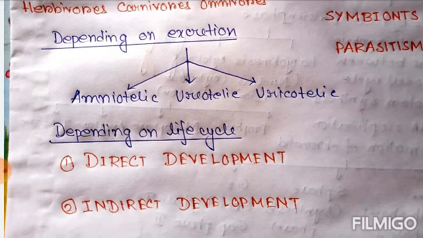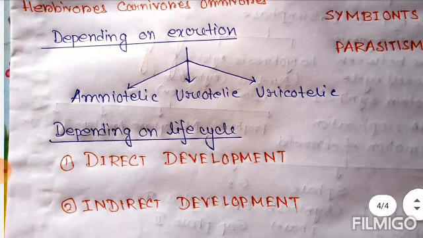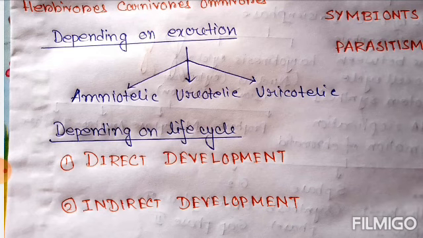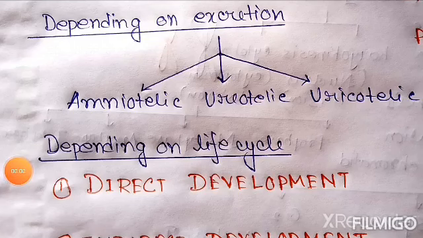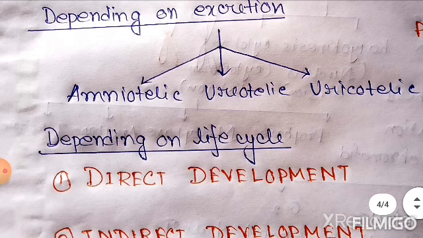Now we have to know what is ammonotelic organism. On screen you can see the ammonotelic, in second ureotelic, then uricotelic. So ammonotelic organism excretes nitrogenous waste as soluble ammonia. Most of the aquatic animals, including protozoans, crustaceans, platyhelminthes, cnidarians, poriferans, fishes, are generally ammonotelic organisms.